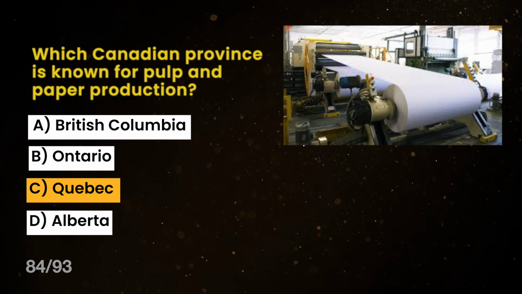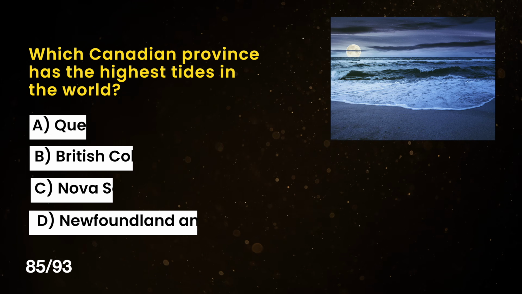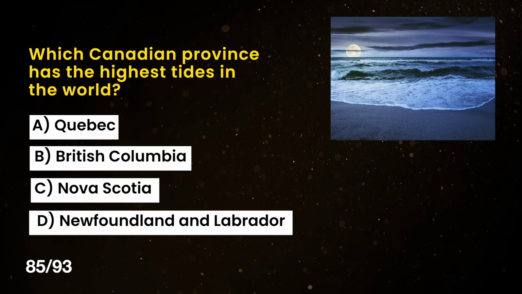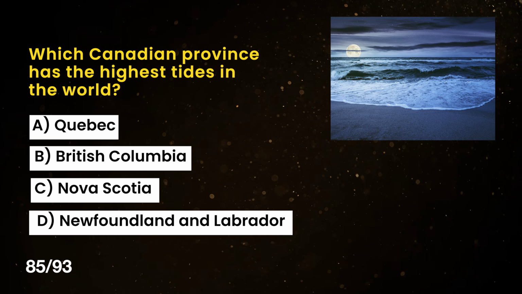The correct answer is C. Quebec. Which Canadian province has the highest tides in the world? A. Quebec. B. British Columbia. C. Nova Scotia. D. Newfoundland and Labrador.